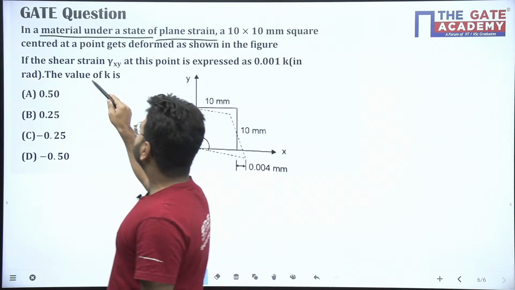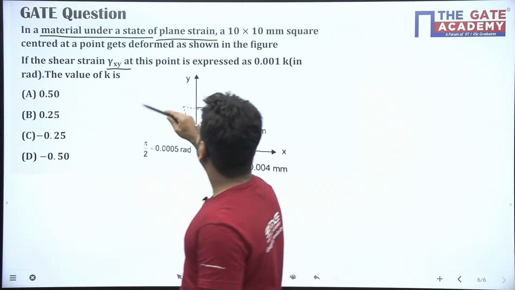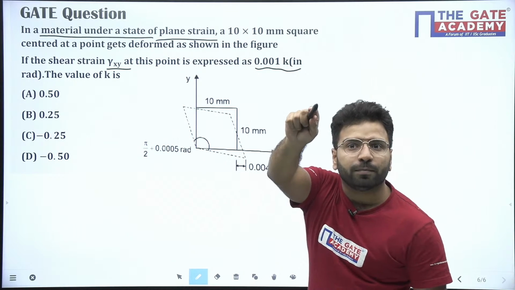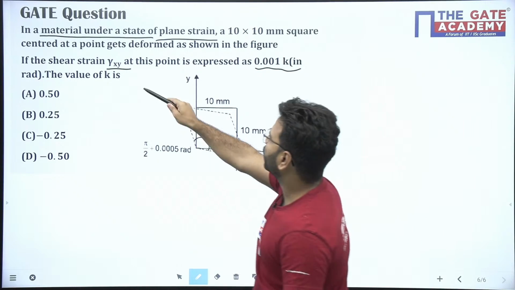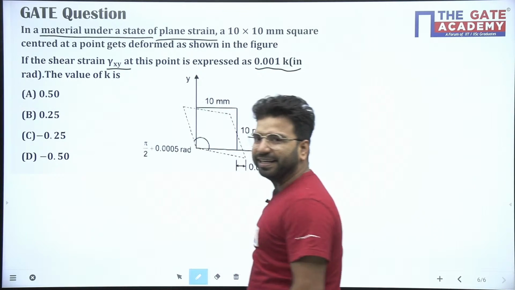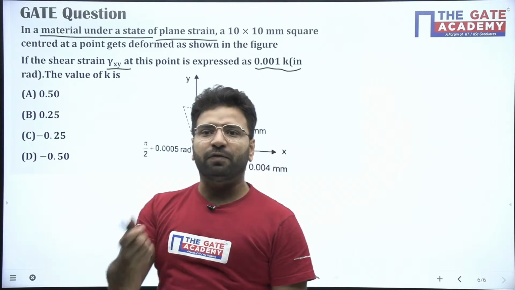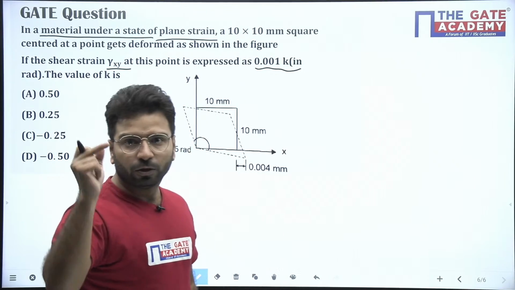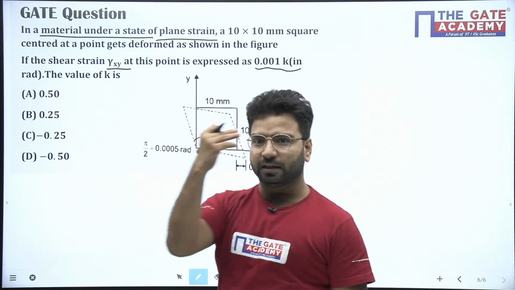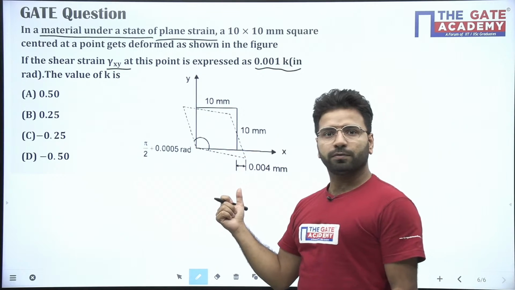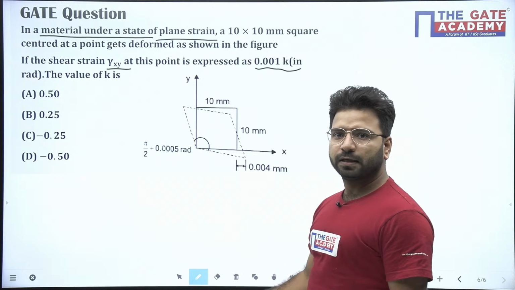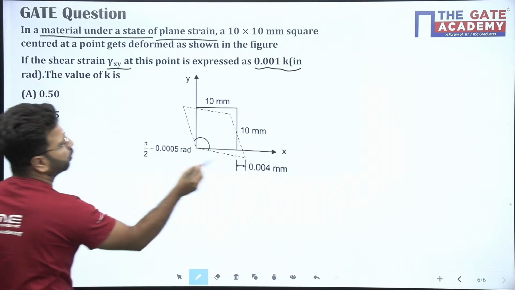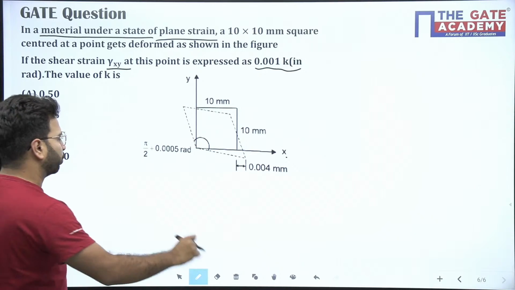If the shear strain gamma xy at this point is expressed as 0.001 K in radian, because gamma xy is shear strain, its unit is radian. The value of K is, anyone can tell me what is the value of K? All of you try. Just now I told you the concept. Open the eyes, open the mind and tell the answer. Question is asking for shear strain. It's the XY plane, so it's gamma xy.